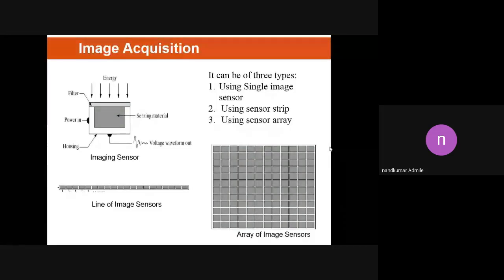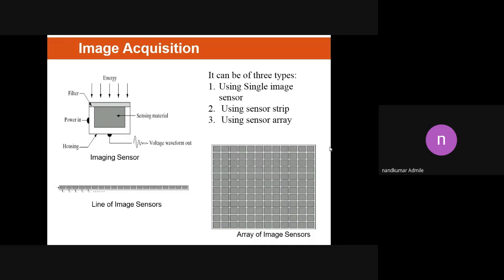We have to study these three techniques, and they are also important from an exam point of view. In the exam, there may be a question on any one type, or it may be on all three types. The first type is image acquisition using a single image sensor. The second is image acquisition using a sensor strip, and the third is image acquisition using a sensor array.